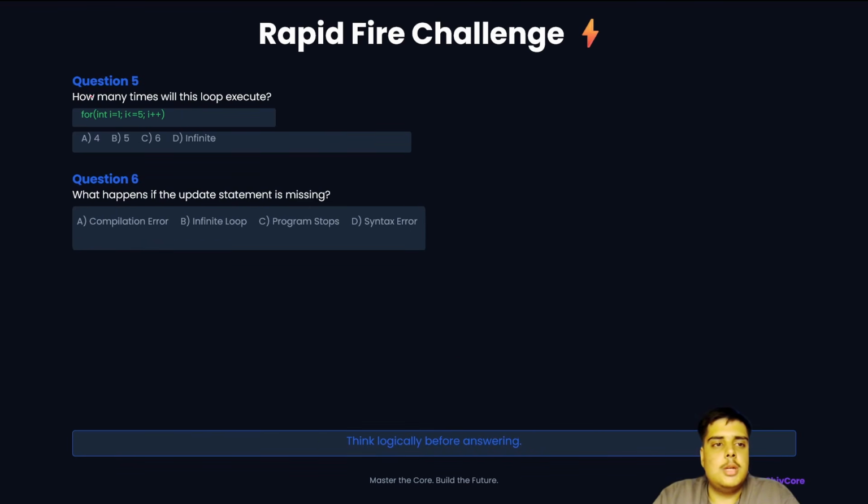Moving to question number 5. How many times will this loop execute? For int i is equal to 1, i less than or equal to 5, i plus plus. So the correct answer is 5 times.